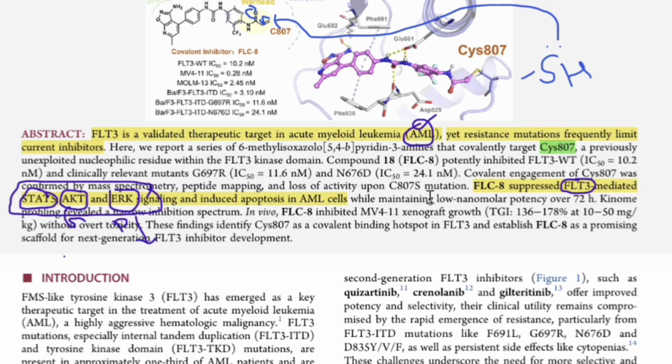Now they are saying that the working of the molecule or drug is in low nanomolar potency.